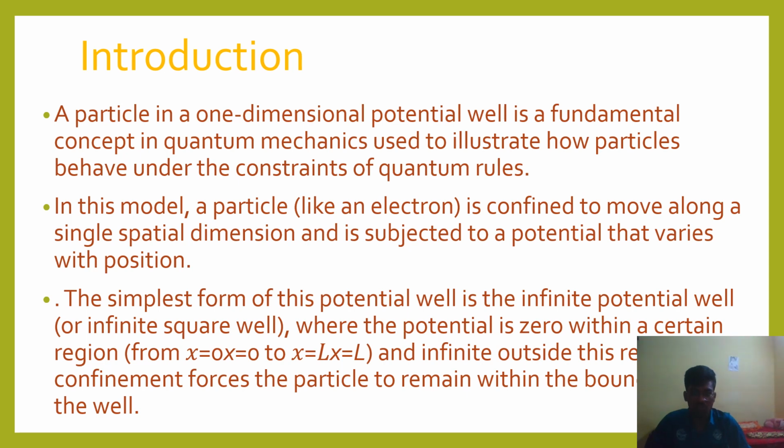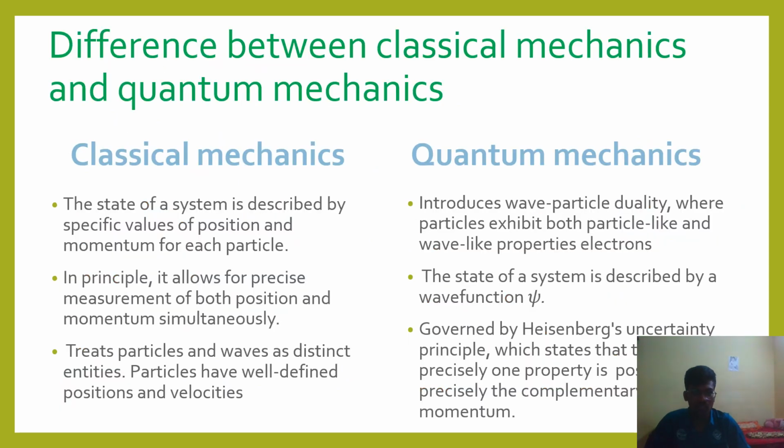The simplest form of potential is an infinite potential well or infinite square well, where the potential is zero within a certain region, from x equal to 0 to x equal to L, and infinite outside of this region. The confinement forces the particle to remain bounded by the well. We know the brief classification of potential wells. What are the rules that are followed?